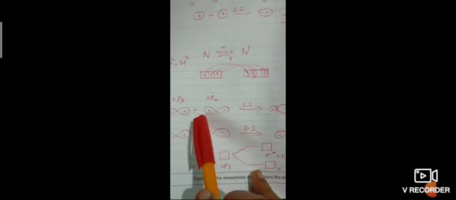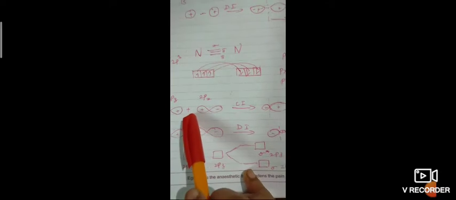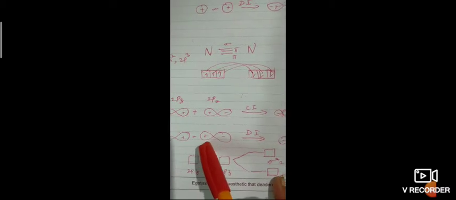Now let us see pz overlapping. pz is here on the plane. When two atomic orbitals overlap in a constructive interference, it forms this type of shape. So this is sigma 2pz. When two 2pz atomic orbitals overlap constructively, it forms sigma 2pz, an axial interference.